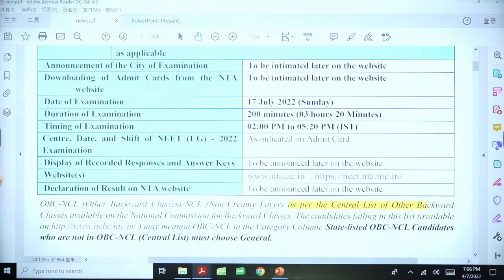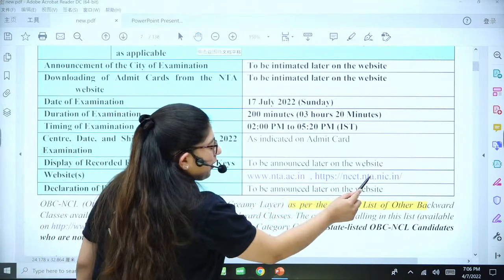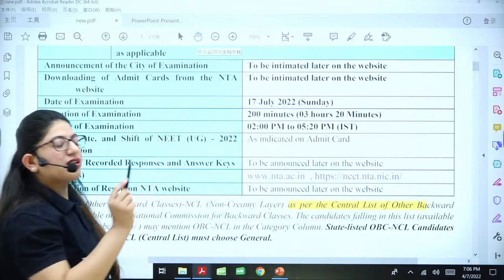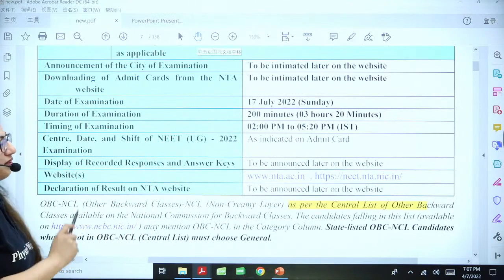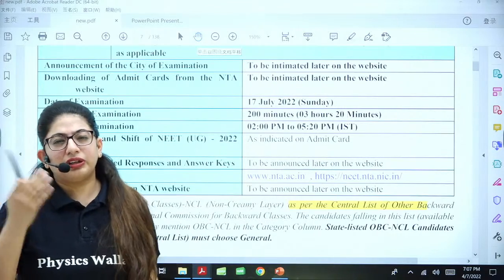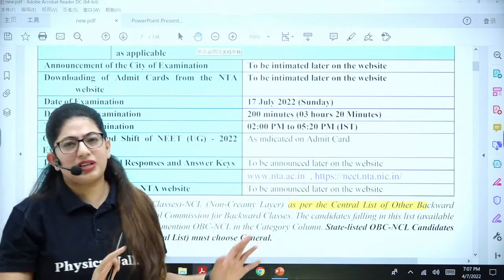Next is your website where you can fill the examination. So this is the website which will take you to that registration form website. Next is declaration of result. Definitely they will tell you later, because since it is just the application form.